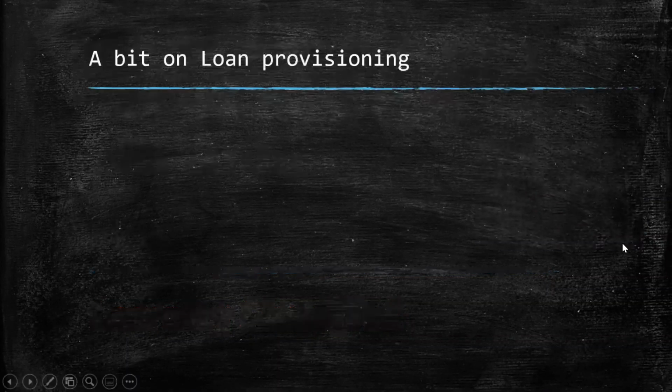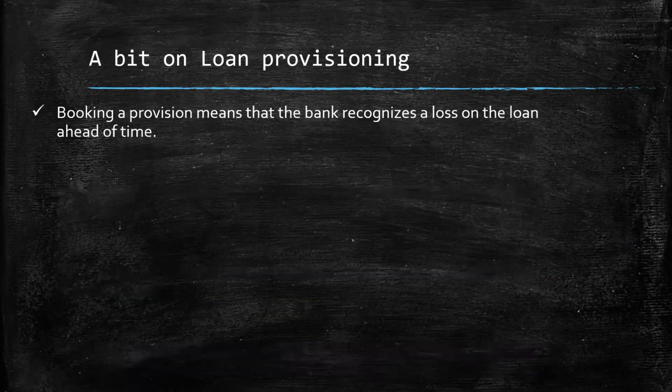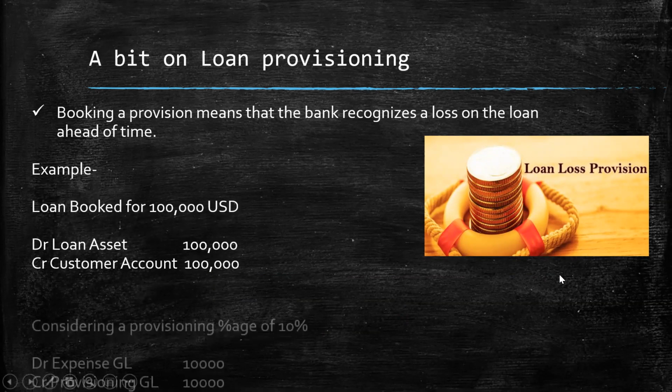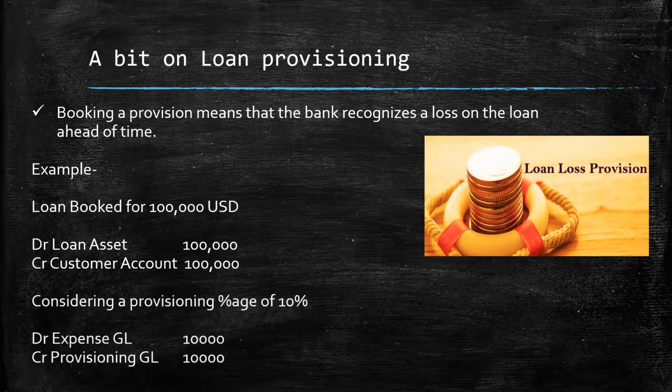So before we go into the details of loan write-off, let's do a bit of a recap on loan provisioning. In the last video, we had seen what provisioning means. It means that the bank recognizes a loss of the loan ahead of time. For example, if you have booked a loan for $100,000 and you have the loan asset at 100,000, you set aside a certain percentage, say 10%, and provision it, which means you expense 10,000, which is 10% of that loan, assuming that the loan might go bad in the future, which means the borrower may not have the ability to pay back the loan.